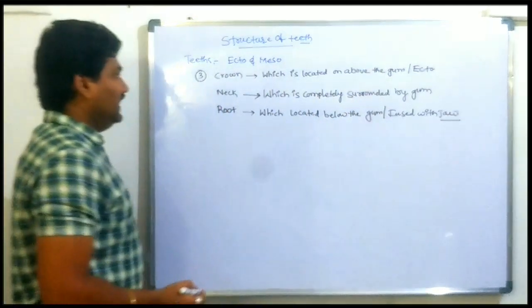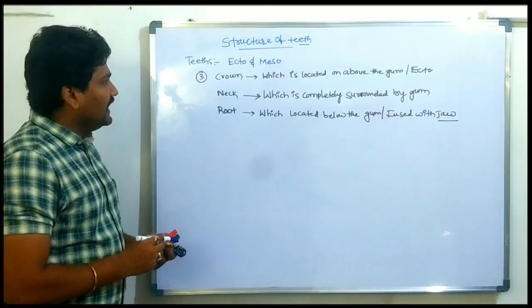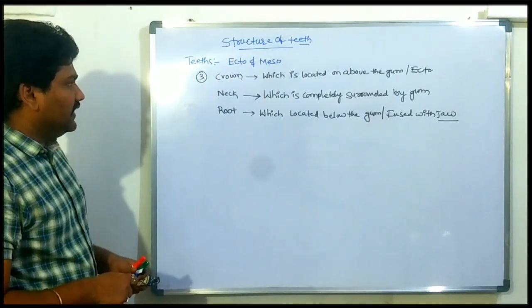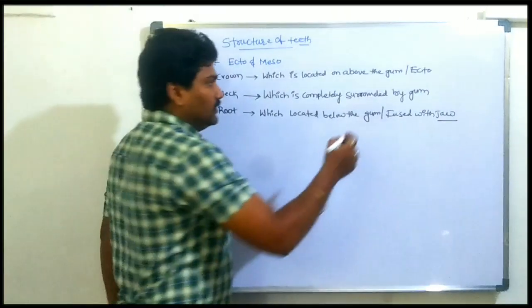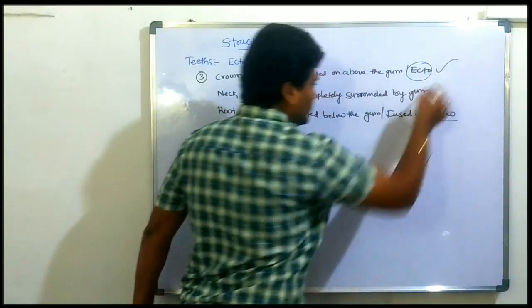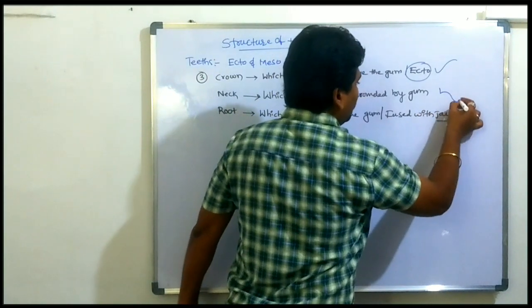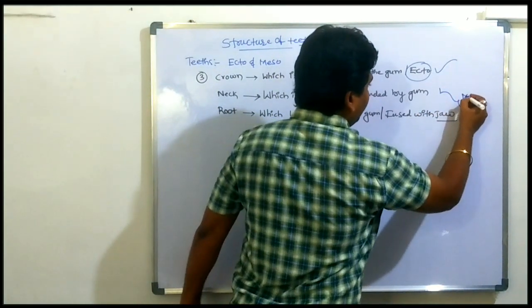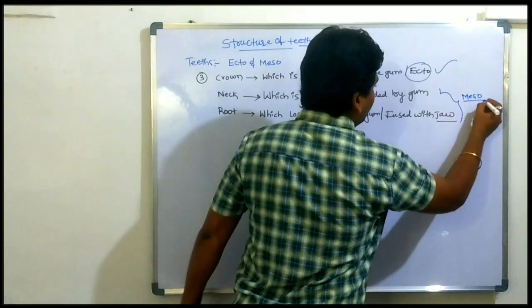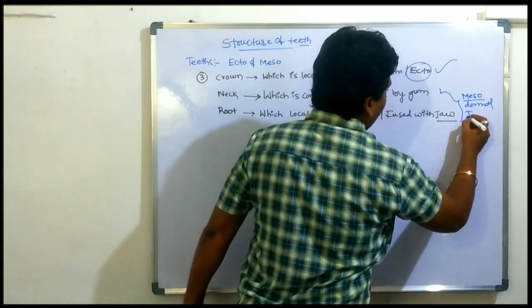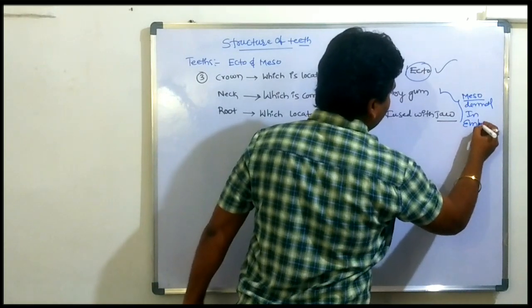So this is the primary information about the crown, neck and root. The crown originates from ectodermal origin. The neck and root both originate from mesodermal origin in embryonic development.